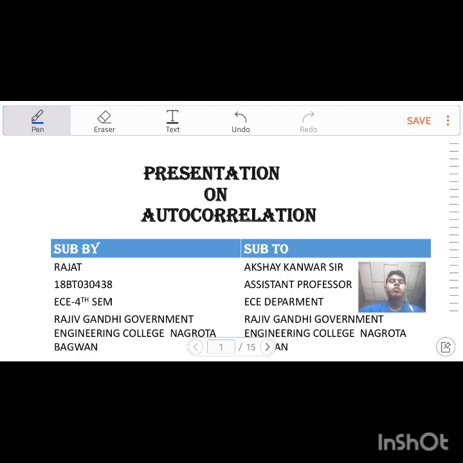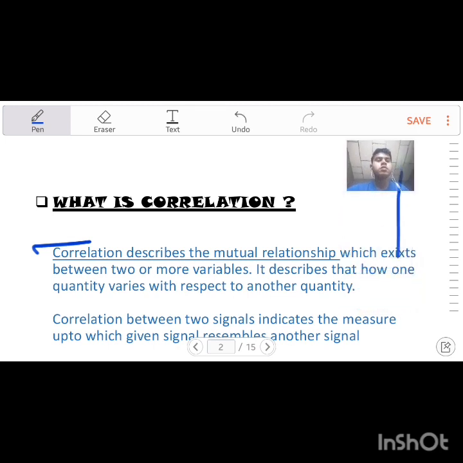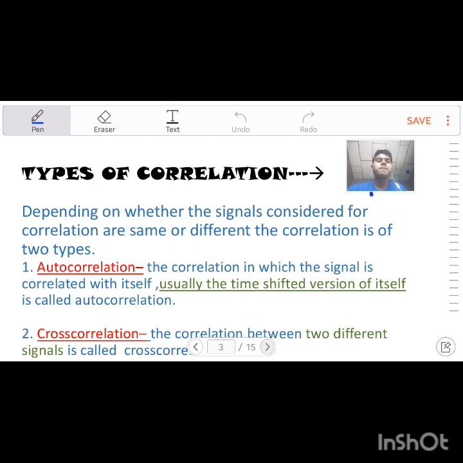Before proceeding to autocorrelation, first let us understand what correlation is. Correlation describes a mutual relationship which exists between two or more variables. It describes how one quantity varies with respect to another quantity. The correlation between two signals indicates the measure up to which a given signal resembles another signal. This is correlation. Now let's start with the types of correlation.